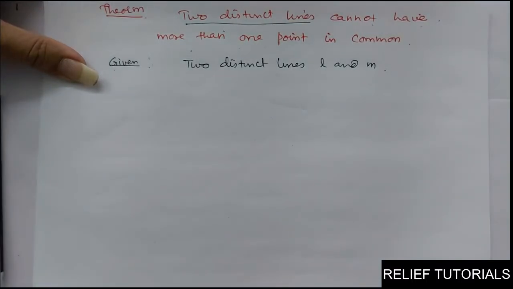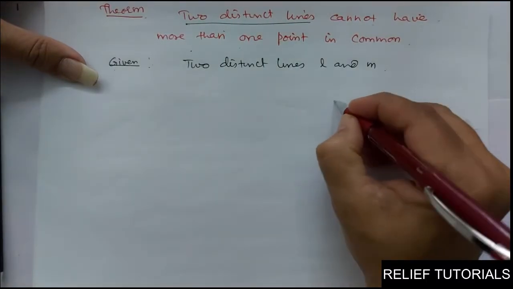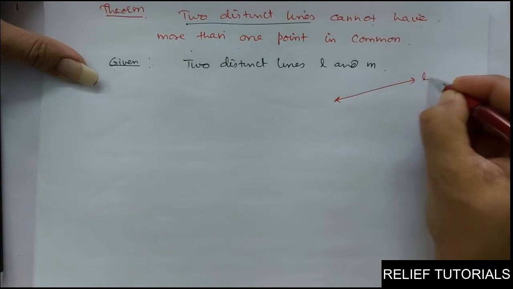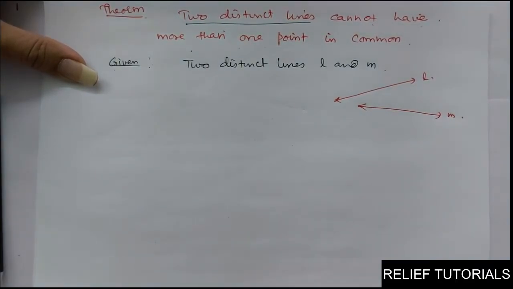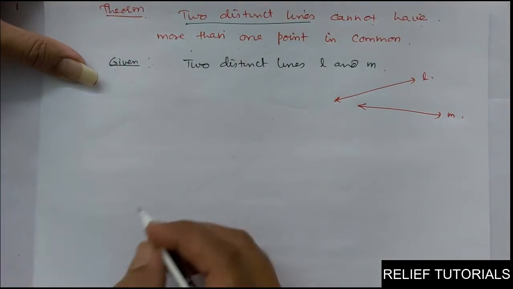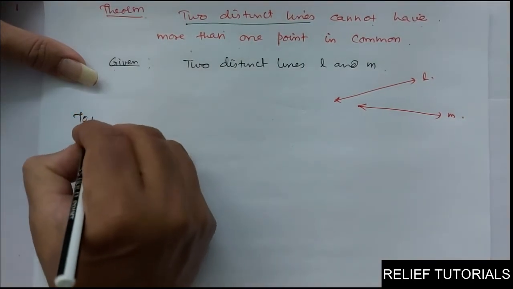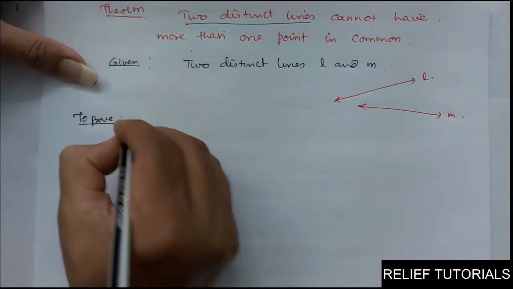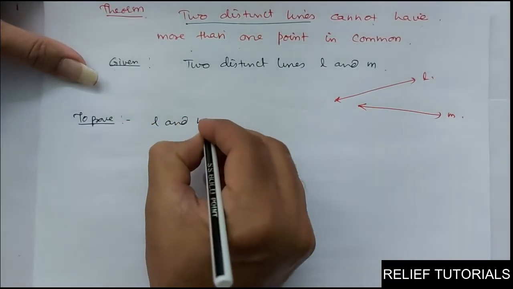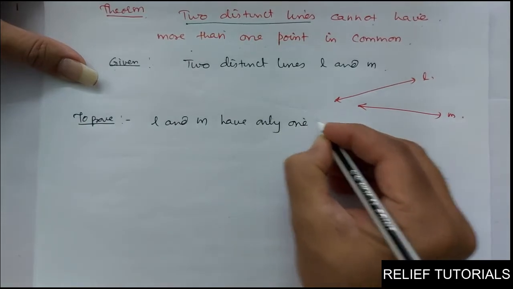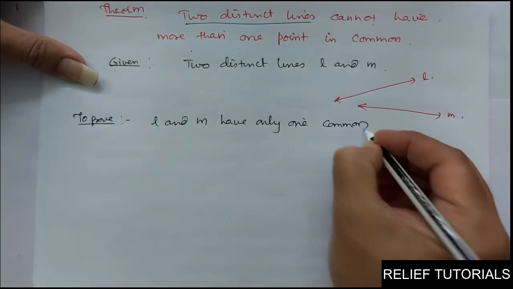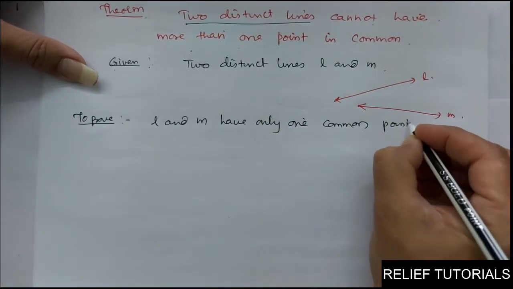So okay, I will draw two distinct lines L and M. See, this is one line, we will draw L. This is another line, we will draw M. So these are the two distinct lines L and M. Now you have to prove, what you have to prove? See, you have to prove L and M have only one common point. Only one common point, that we have to prove.